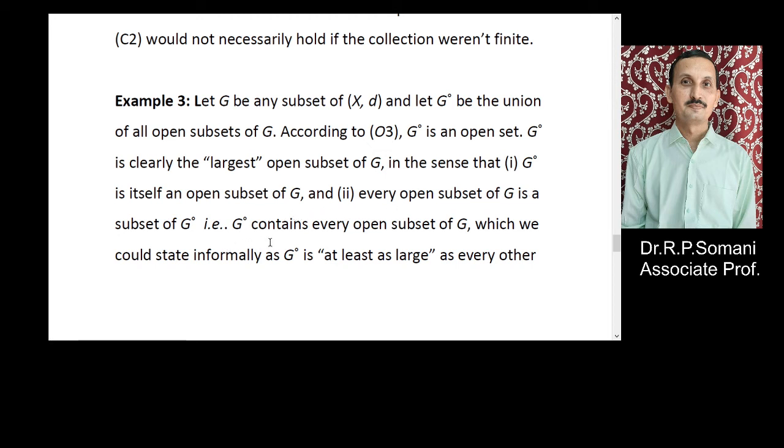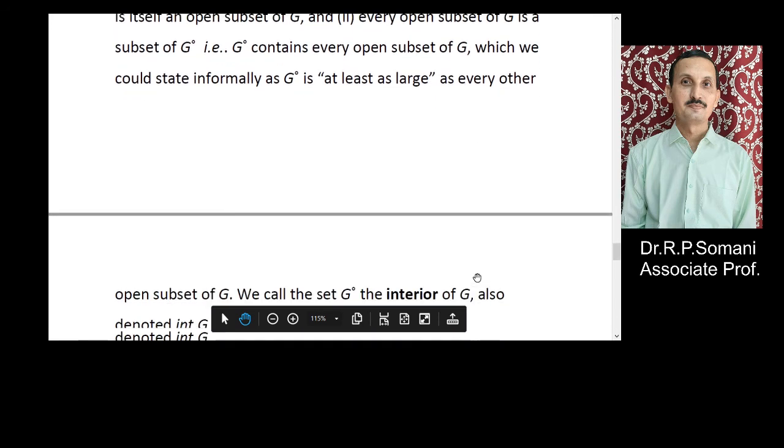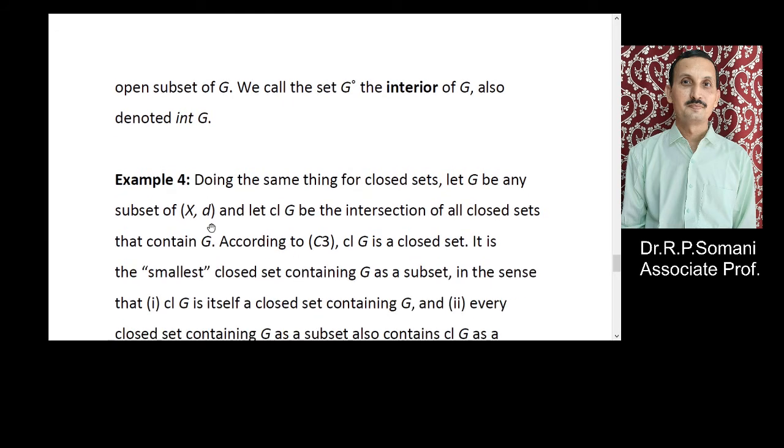That is, G0 contains every open subset of G, which we could state informally as: G0 is at least as large as every other open subset of G.